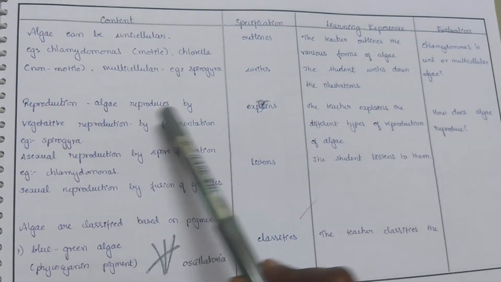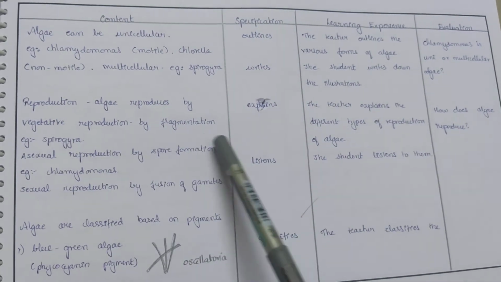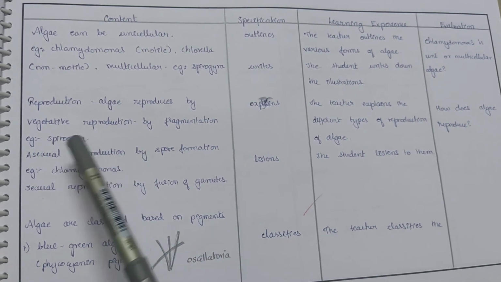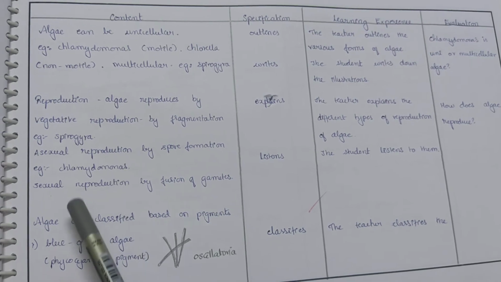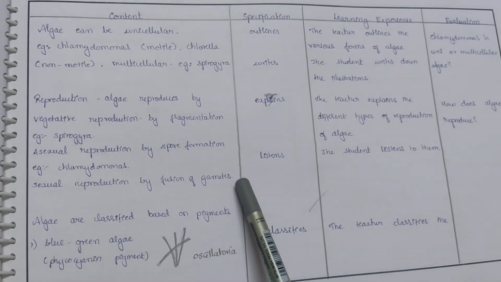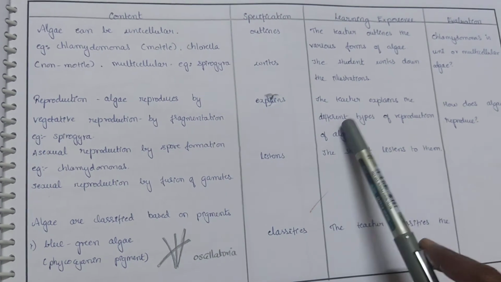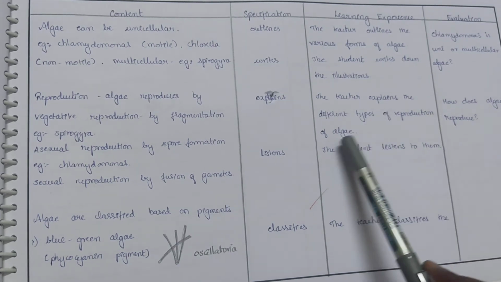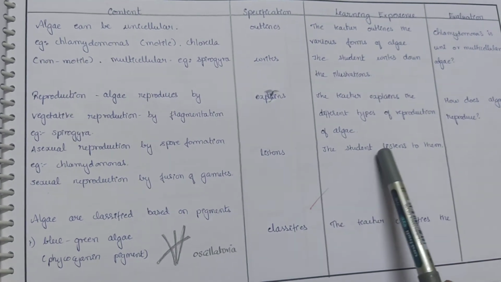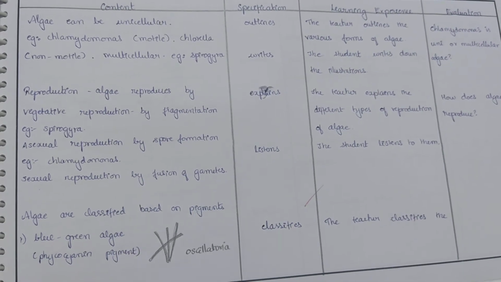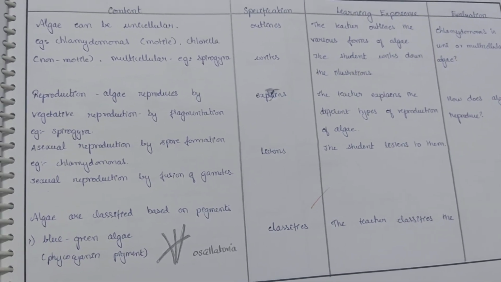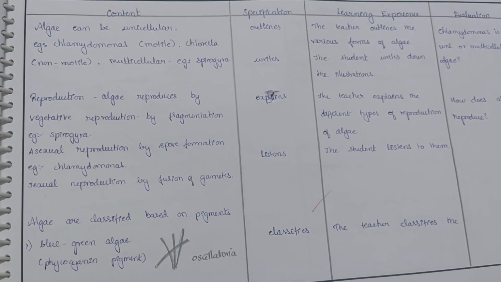Reproduction. Algae reproduce by vegetative reproduction by fragmentation. Example: Spirogyra. Asexual reproduction by spore formation. Example: Chlamydomonas. Sexual reproduction by fusion of gametes. Explains: the teacher explains the different types of reproduction of algae. The student listens to them. How does algae reproduce?